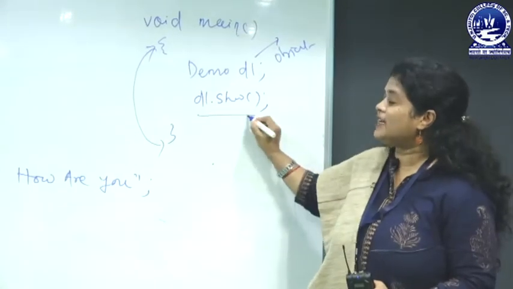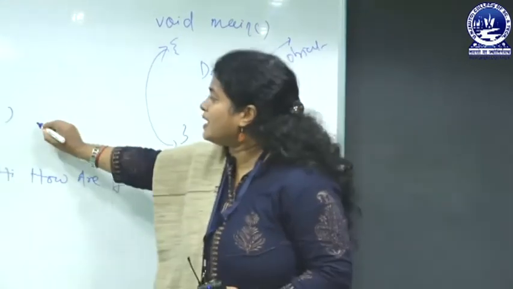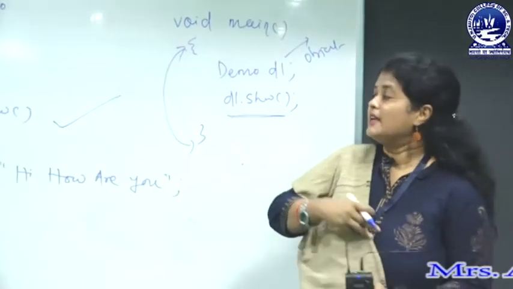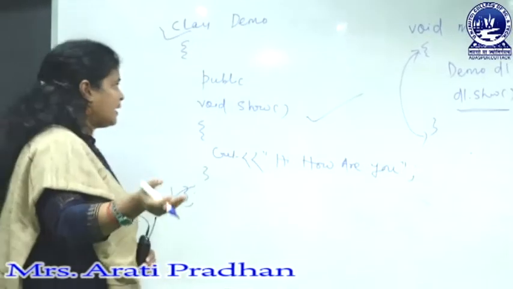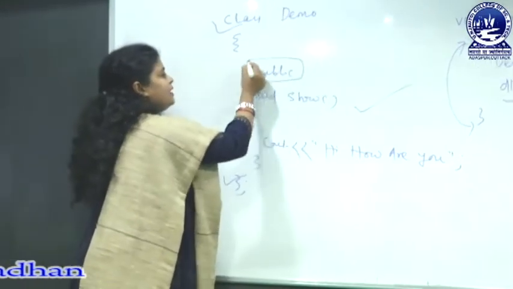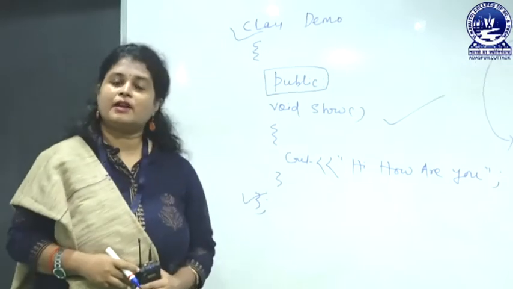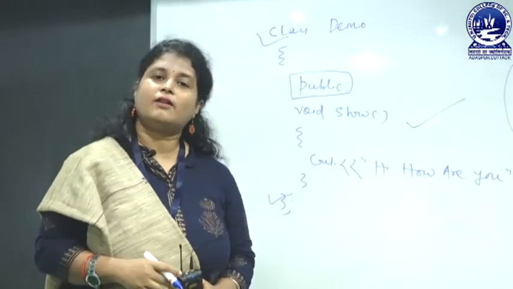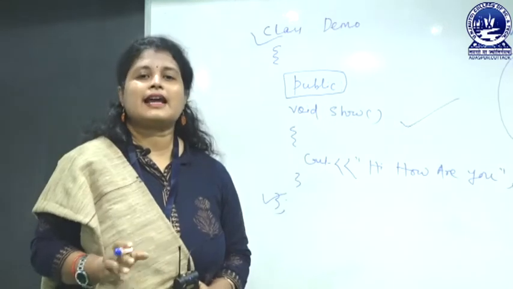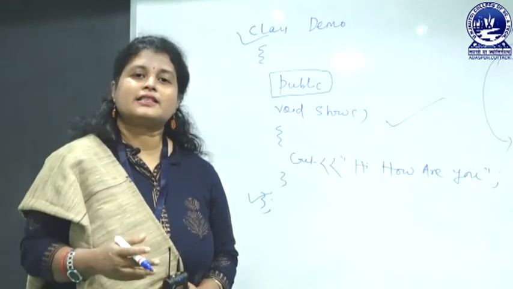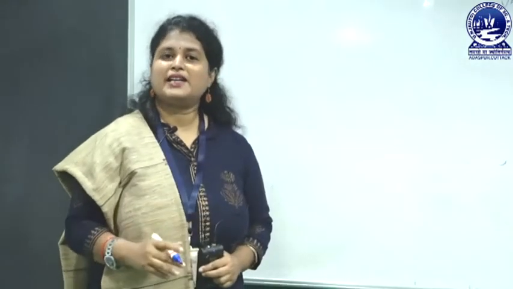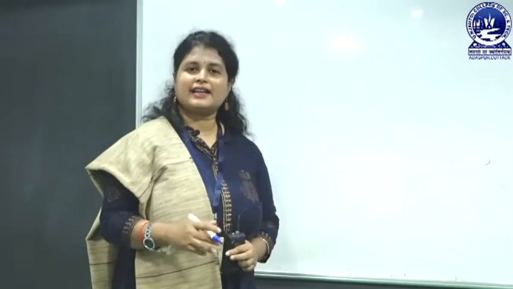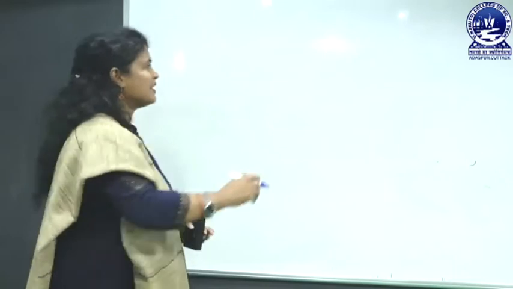When you write d1 dot show, it means that we are executing void show. Now we will explain it again in a better way so that you can understand it more clearly. Here we are using public. Actually public is a keyword, private is a keyword and protected is a keyword, and all these are access specifiers. Now we will discuss them one by one, because when you are writing a class you have to use all of these.